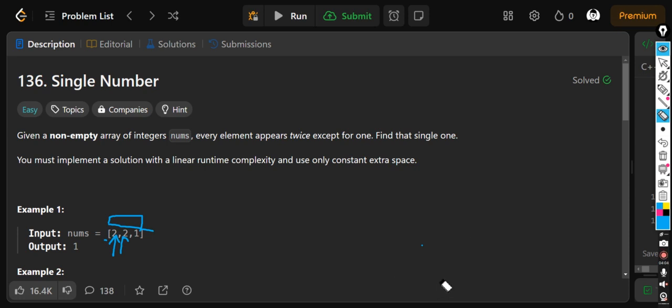Now you know what the brute is. Now I'll tell you what the better would be. Have you heard about set? Friends, if you haven't, I'll give a brief explanation of what a set is. A set is basically a data structure which stores elements in sorted order, and no repeated elements are allowed. If there are repeats, only a single occurrence is counted.